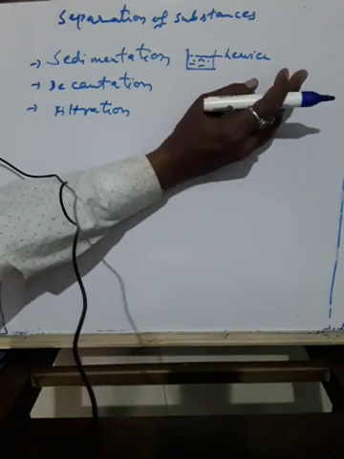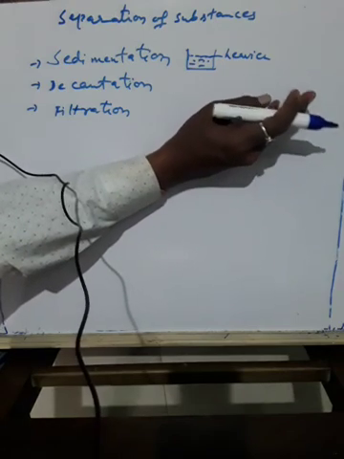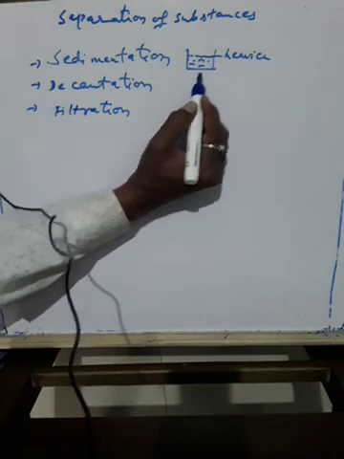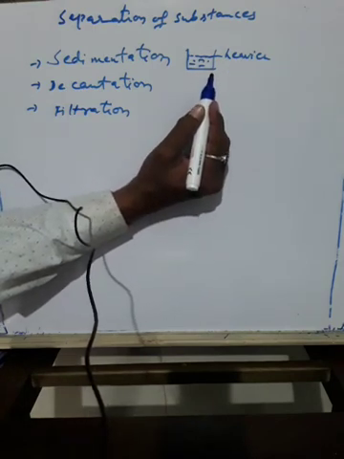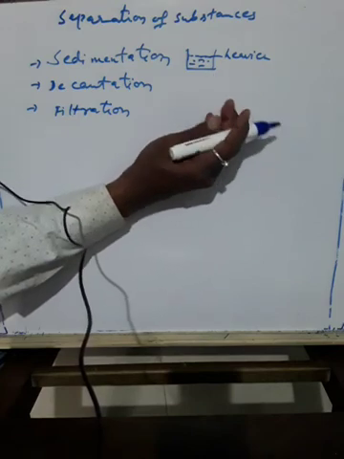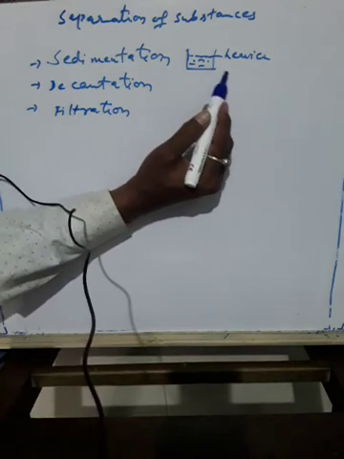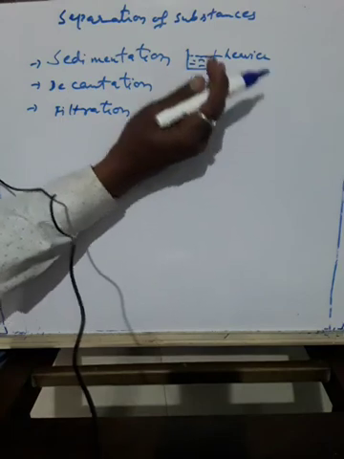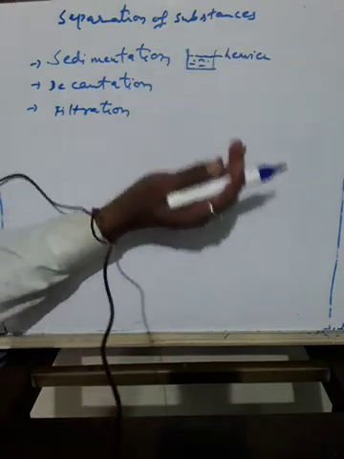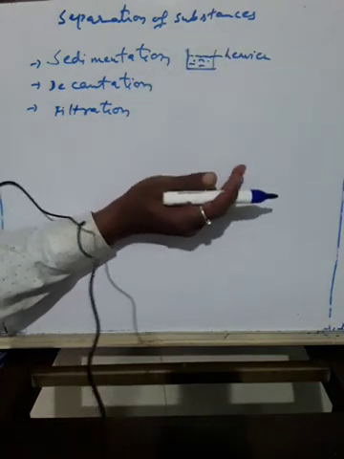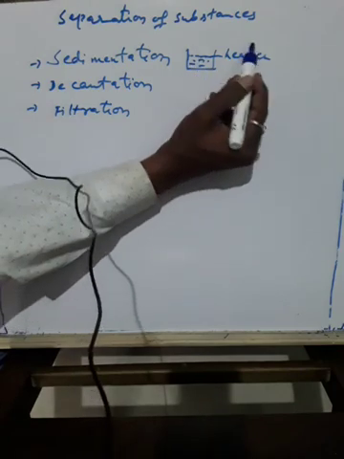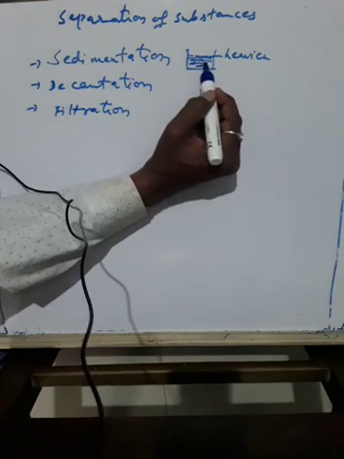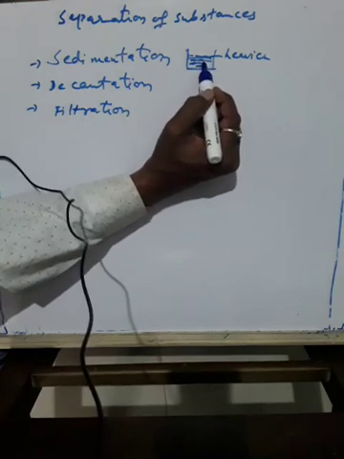Sand will settle at the bottom. When the heavier component of a mixture settles after water is added to it, the process is called sedimentation. Decantation means, when the water is removed, the process is called decantation. If you remove the water from here, only the heavier particles remain. That's called decantation.